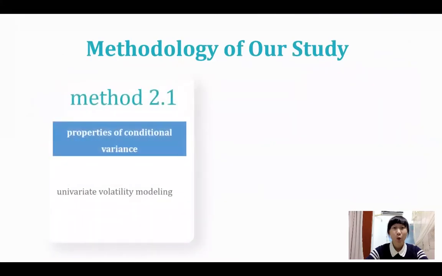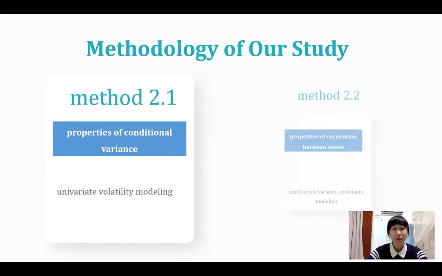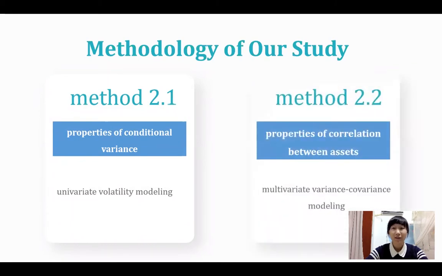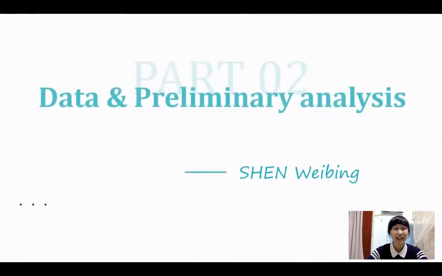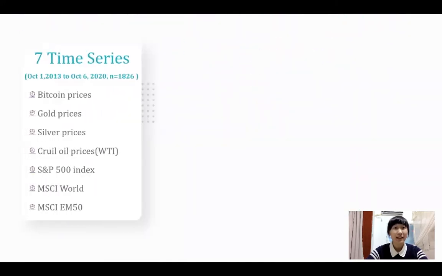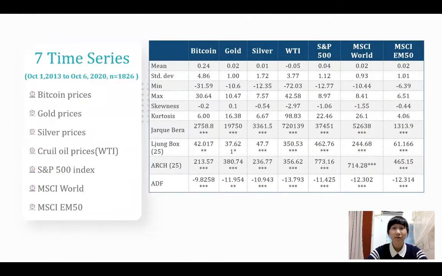In our study, we mainly use 2 methods. The first one is about conditional variance, and the second one focuses on the correlation between some assets. Now let's move to the data. We use 7 time series and view our data at a first glance.